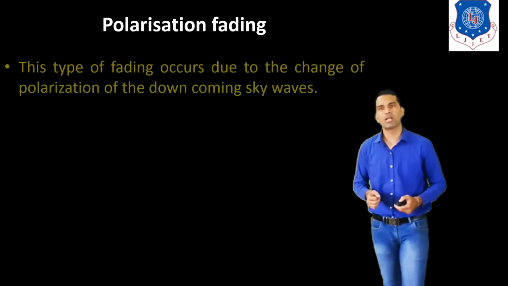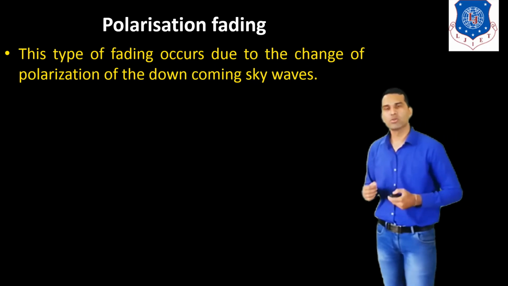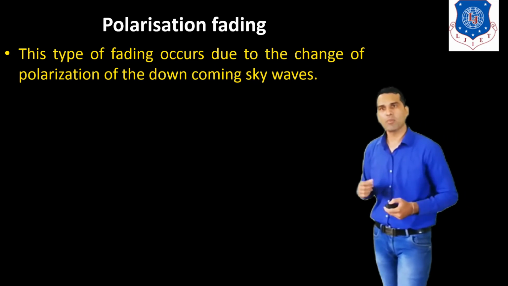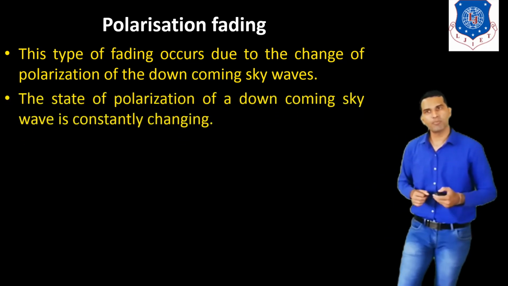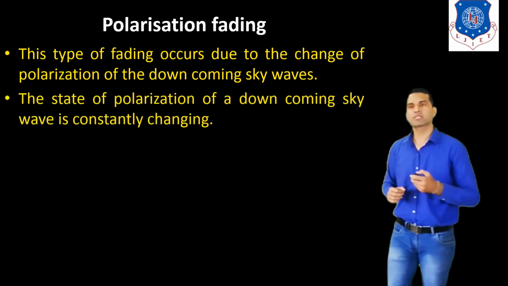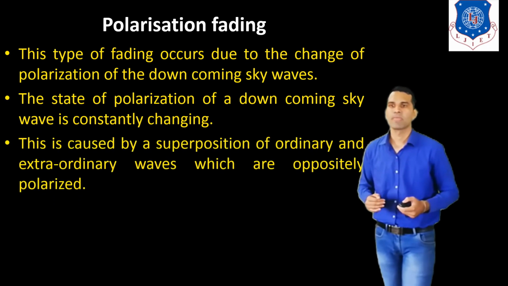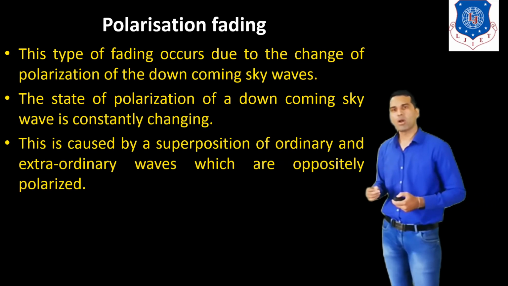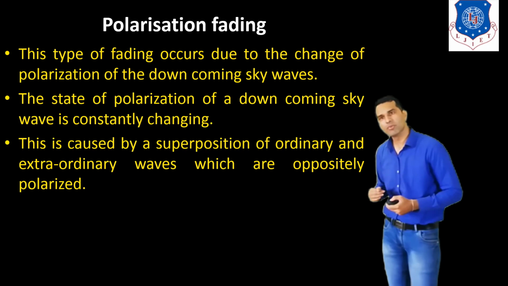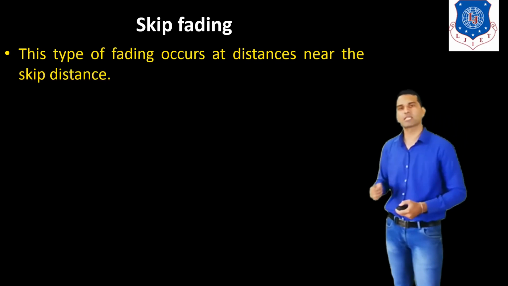Next is polarization fading. This type of fading occurs due to the change of polarization of the downcoming skywave. The state of polarization of the downcoming skywave is constantly changing. This is caused by the superposition of ordinary and extraordinary waves, which are oppositely polarized. And the last type of fading is skip fading.